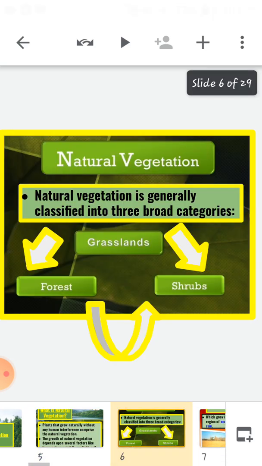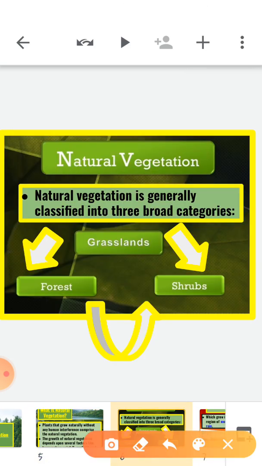Natural vegetation is generally classified into three broad categories. First we have grasslands, second forest, and the next is shrubs.